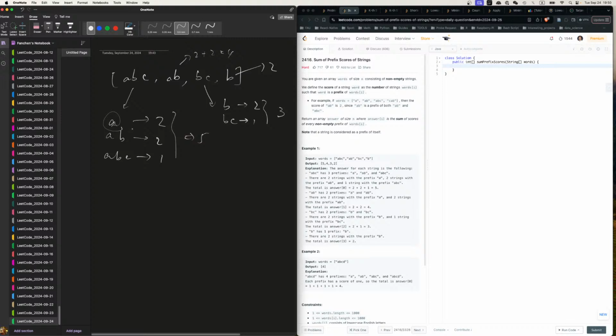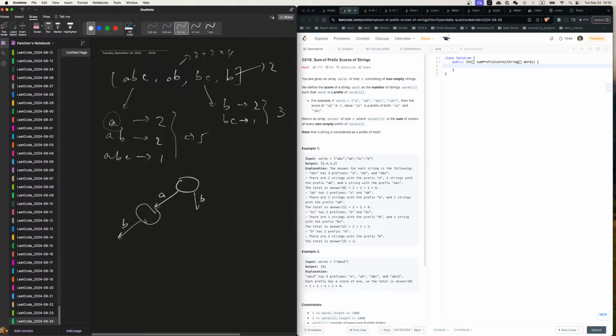But definitely we'll build a trie. Right, so we'll build a trie to do this. So we have A. Actually, that's not how we want to do the trie. So let's say this is a root node, and then we have A, and then we have a B, right? And an A, and we have a B.